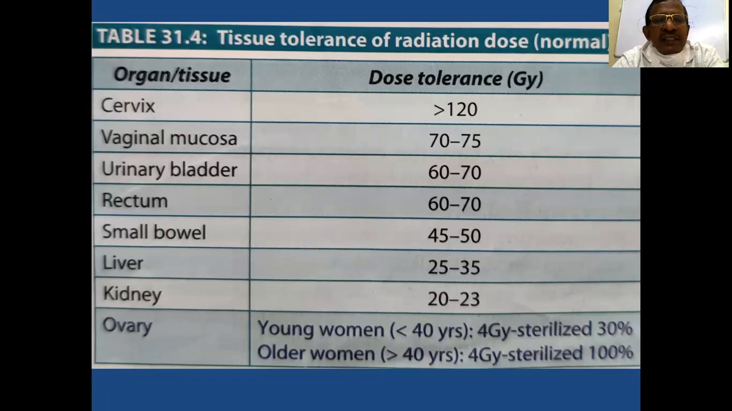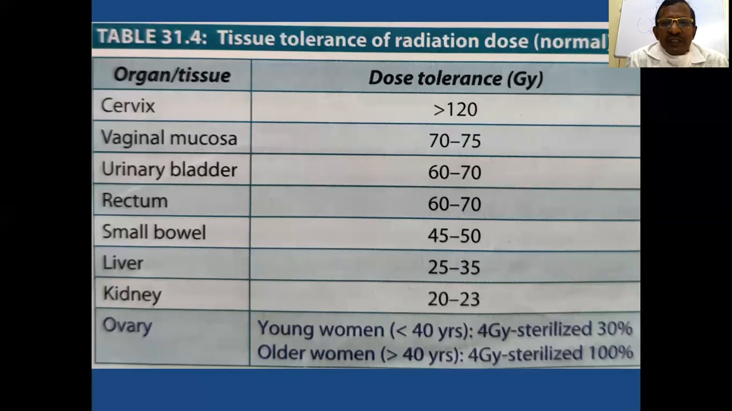Then this table shows tissue tolerance of radiation dose. It should also be taken into account while giving radiation therapy, because the normal tissues should be protected so that there will be fewer side effects. So this is the normal tissue tolerance of radiation dose.